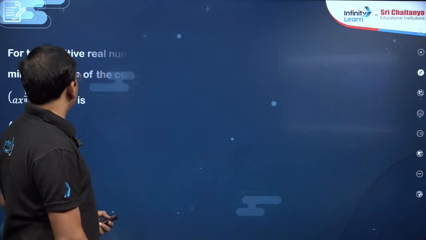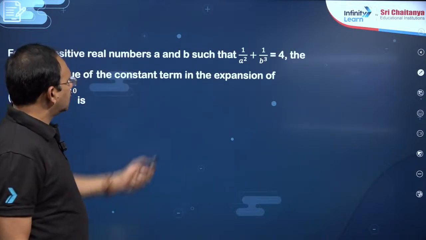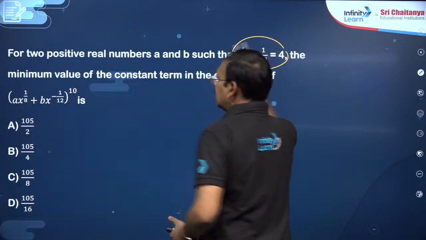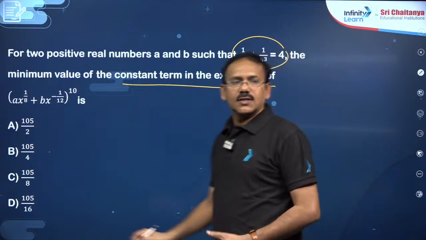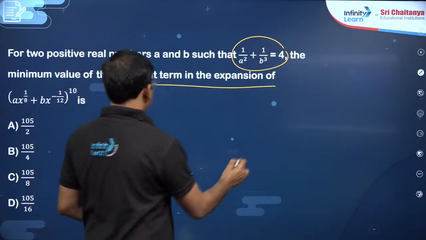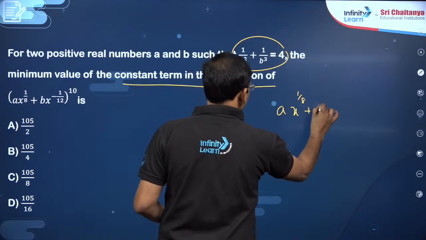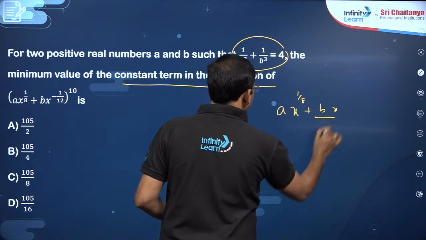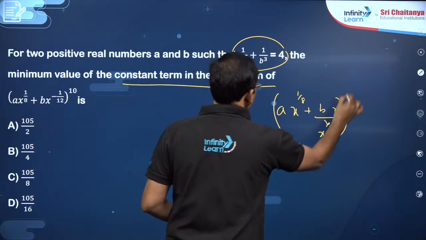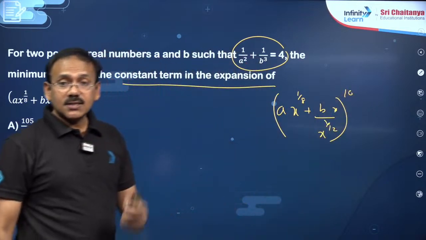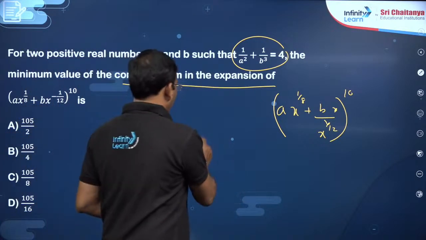Okay. Next, dear students, you see, for two positive real numbers A and B, such that this condition is satisfied, the minimum value of the constant term in the expansion of this. Same again, same kind of question. So what is this? A x power 1 by 8 plus B by, let me write, x power 1 by 12 whole to the power of 10 is the given question. In this the constant term he has to find, so we have to minimize that. What is the constant term? Find R, my dear friends.